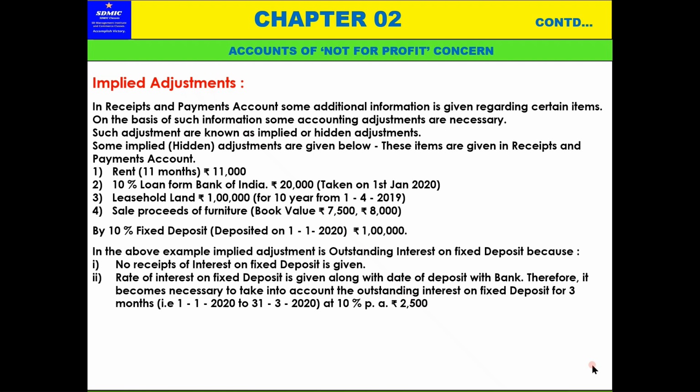Therefore it becomes necessary to take into account the outstanding interest on fixed deposit for 3 months, 1/1/2020 to 31st March 2020, at 10% per annum, that is 2,500. For 1 year it is 10,000, for each quarter it is 2,500. So for the last quarter, 3 months, it is 2,500.